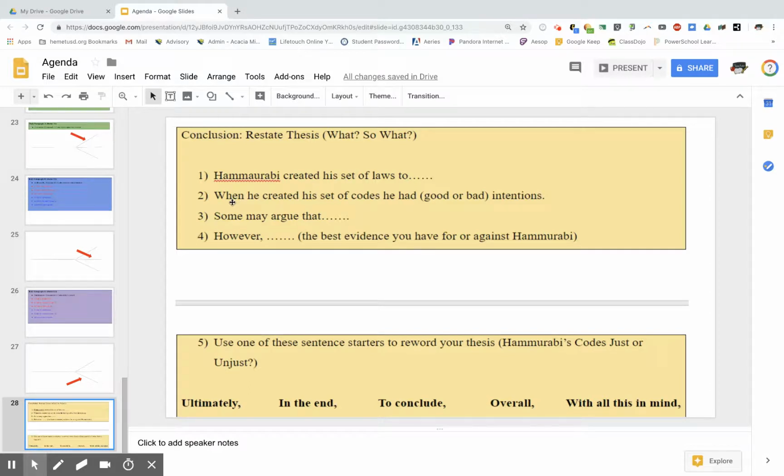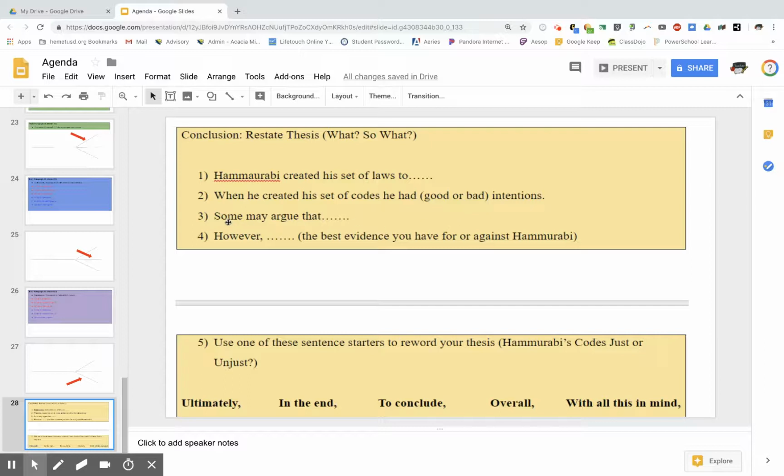Then you're putting, when he created his set of codes, he had bad intentions. You would only put good intentions if you argued that he was just. But for the most part, this is our first DBQ. We all argued that he was unjust. So you would circle bad and you would complete that sentence.